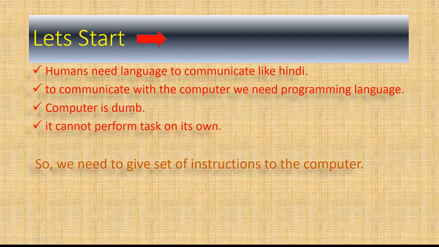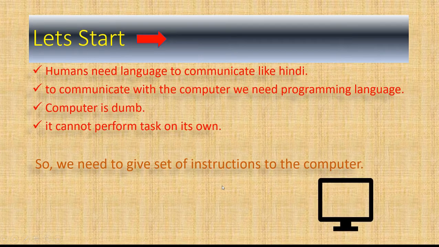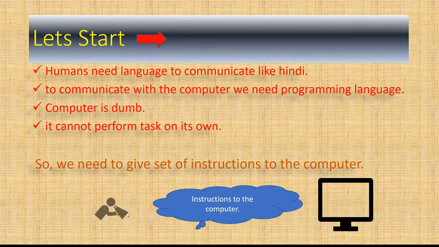Now we came to know why we need to communicate with the computer and why we need programming languages. We also studied that we need to give a set of instructions to the computer, then only will the computer start working on a particular work. You can see in this diagram we have a user here and a computer here.